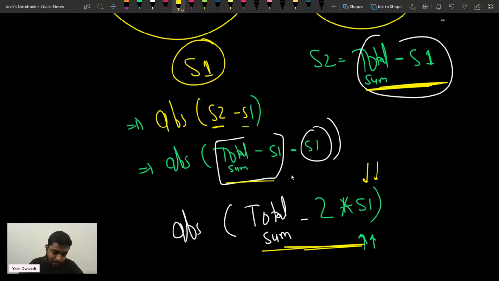That is nothing but total sum minus s1, that is, the sum of subset 2 minus the sum of subset 1. So the equation is nothing but total sum minus 2 into s1.